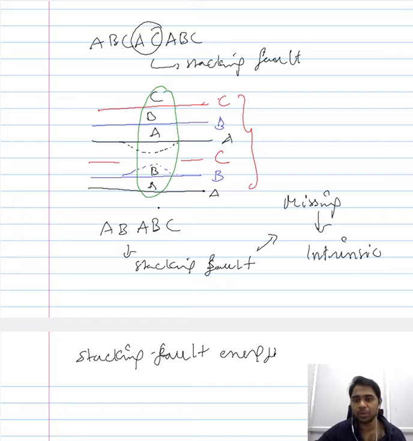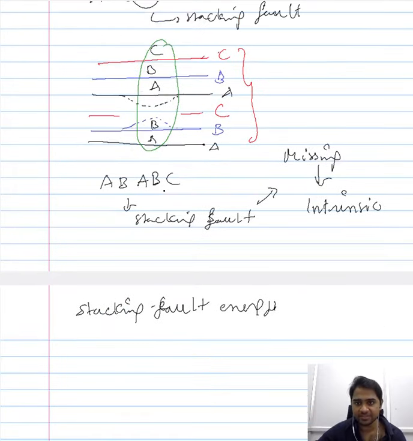Similarly, there is also a possibility of the extrinsic stacking fault. In case of extrinsic stacking fault, what you would observe is an addition of a new layer of atoms. Here a section in the existing layer has been removed, leading to an intrinsic stacking fault, whereas in extrinsic stacking fault you will have an inclusion of a section of a layer of atoms.